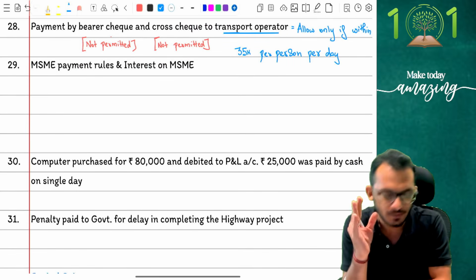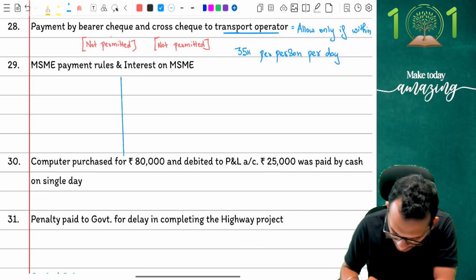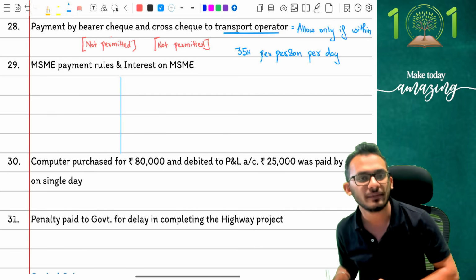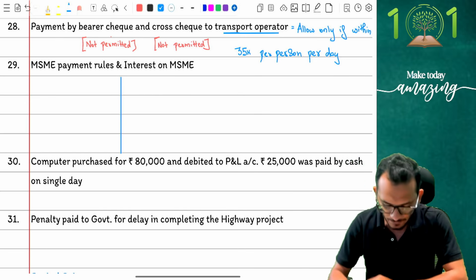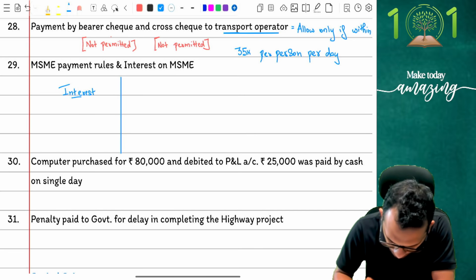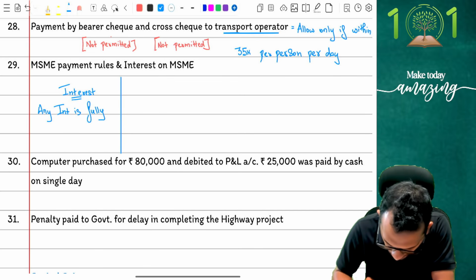Good to go. Good. We are moving to question number 29, adjustment number 29, people. Adjustment number 29 basically says they want to know what is the MSME payment rules and the interest on MSME conditions. Let's answer it one by one. First, let me talk about the interest on MSME. Income tax says any interest on MSME, any interest is fully disallowed.